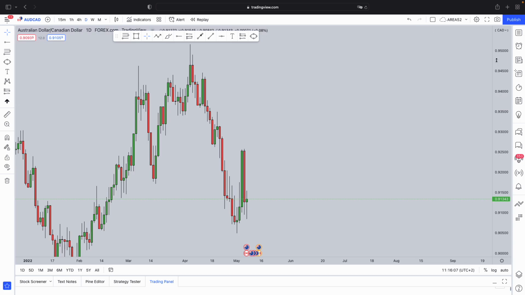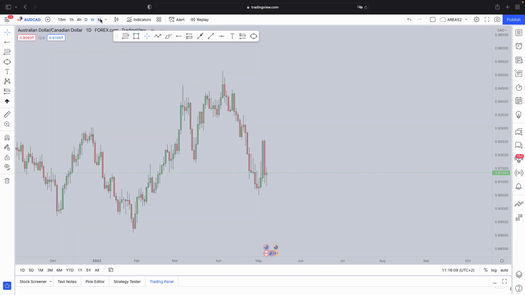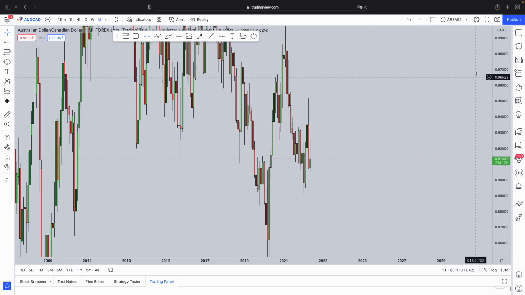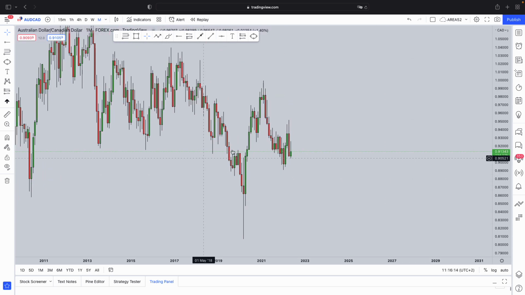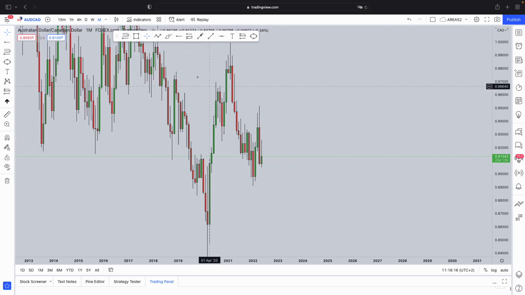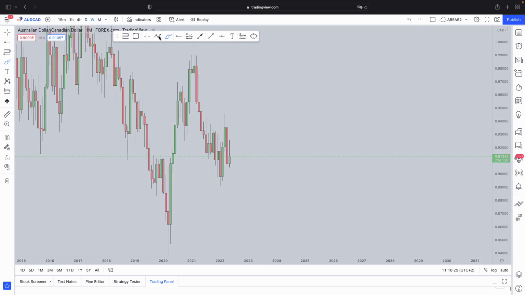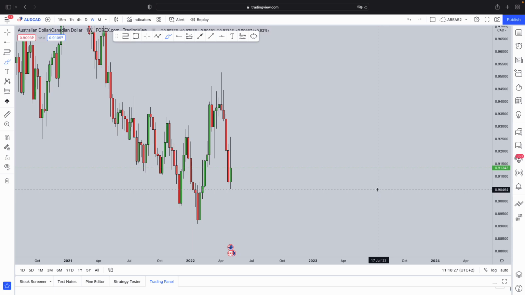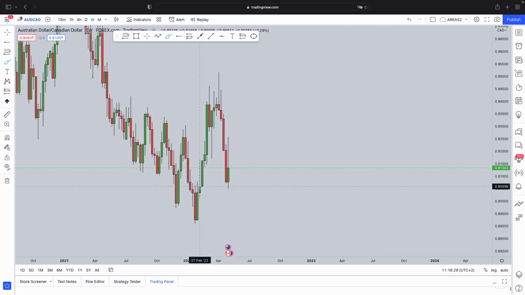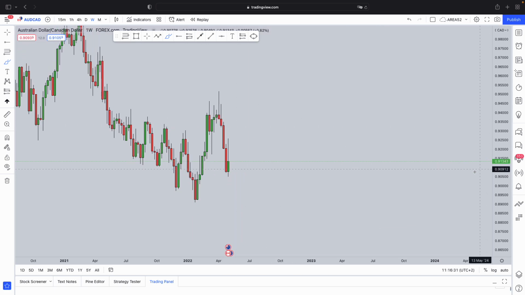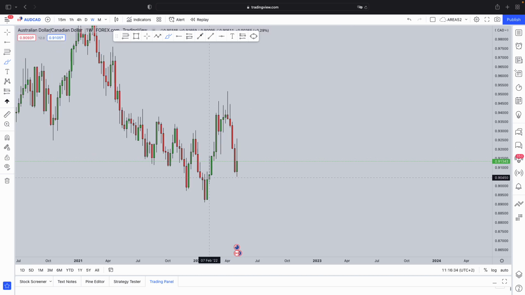Now the Australian dollar also not doing very good this week, but because the Australian dollar is well overvalued against the Canadian dollar, we can definitely expect a pullback from this currency as well. Start on the monthly time frame, we can see the market just printed this inverted head and shoulders pattern, which is considered a bullish pattern from a technical perspective. Now from a weekly time frame, we can see that we have the potential of the market printing this formation. After the formation, you do expect to pull back to the neckline before that continuation.